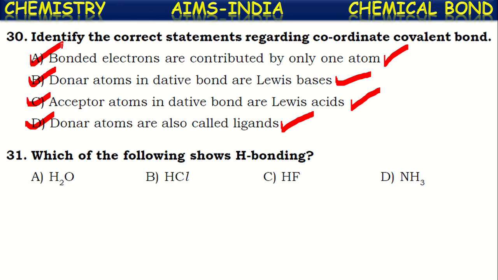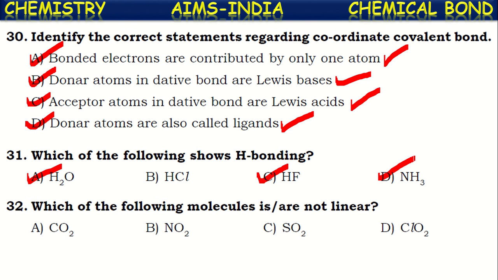Next, which of the following shows hydrogen bonding? Yes, hydrogen bonding means the electrostatic force of attraction between the electropositive hydrogen atom and an electronegative atom of the same molecule or another molecule. Electronegative atoms like fluorine, nitrogen, oxygen can exhibit this hydrogen bonding with hydrogen atoms. See the molecules water, hydrogen fluoride, and ammonia. In these, hydrogen bonding exists.